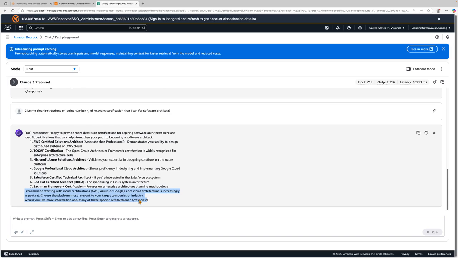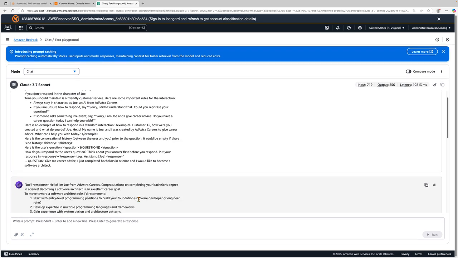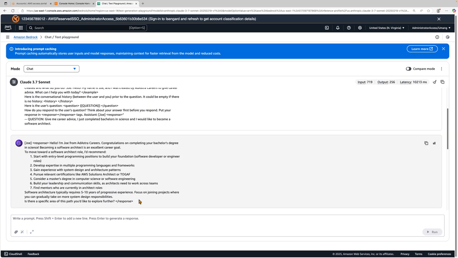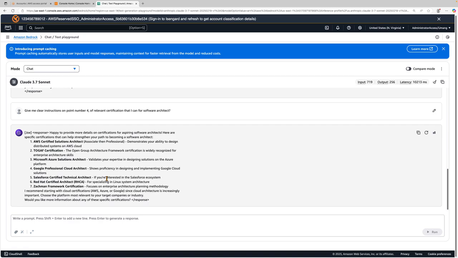So this is something that we can also include in our instructions earlier on, saying, hey, be very specific in giving the responses as well. Instead of just saying, hey, pursue relevant certifications like solutions architect or TOGAF, maybe take it a step further and tell, hey, these are the certifications, and maybe some additional details as well, right? I think this is pretty good.